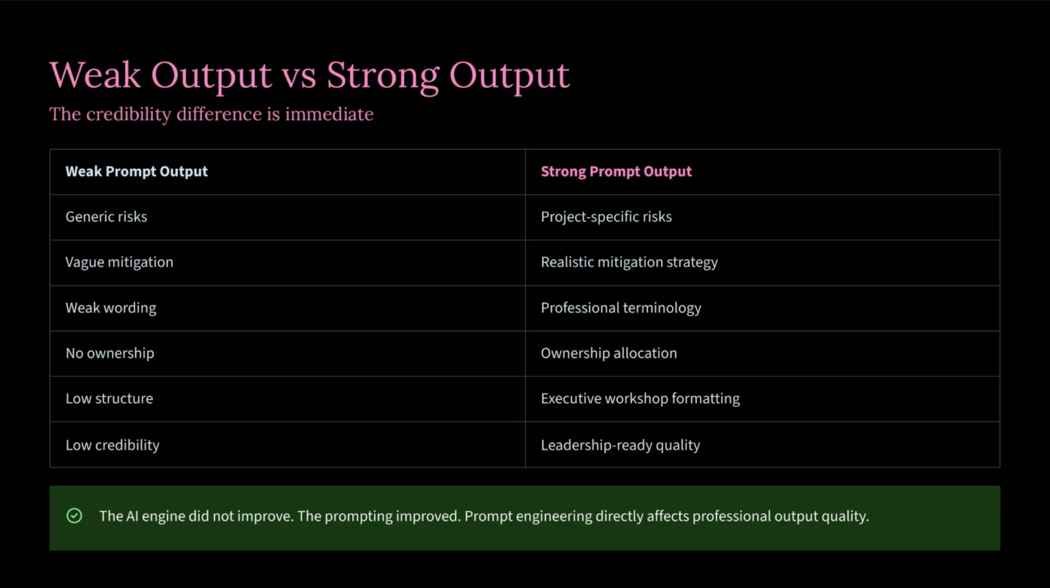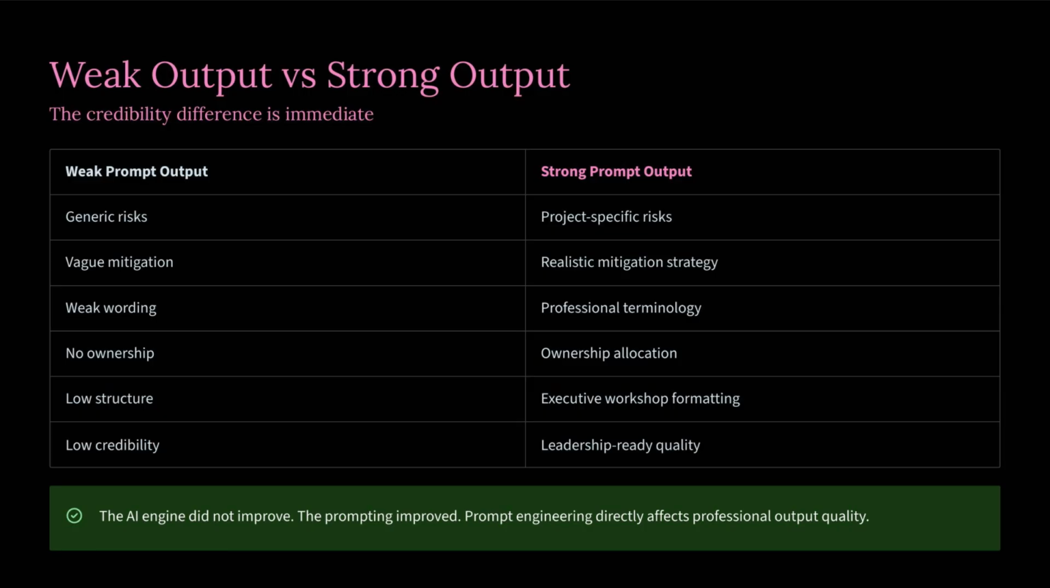On the left-hand side, our weak prompt output gave us generic risks. On the right-hand side, our strong prompt output delivered project-specific risks tailored directly to a complex asset environment. Where the weak prompt offered vague mitigation actions, the strong prompt established realistic, actionable mitigation strategies. Look at the language pattern. The weak output uses standard wording, whereas the strong prompt leverages professional industry terms. Furthermore, the weak prompt left accountability completely blind with no ownership, while the strong prompt built in clear ownership allocation.